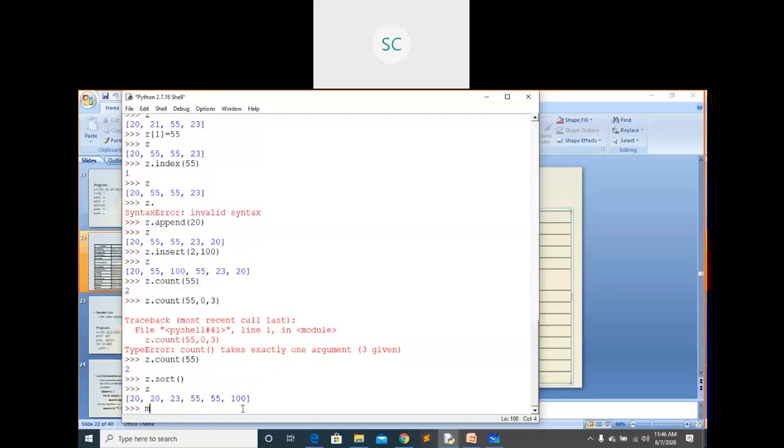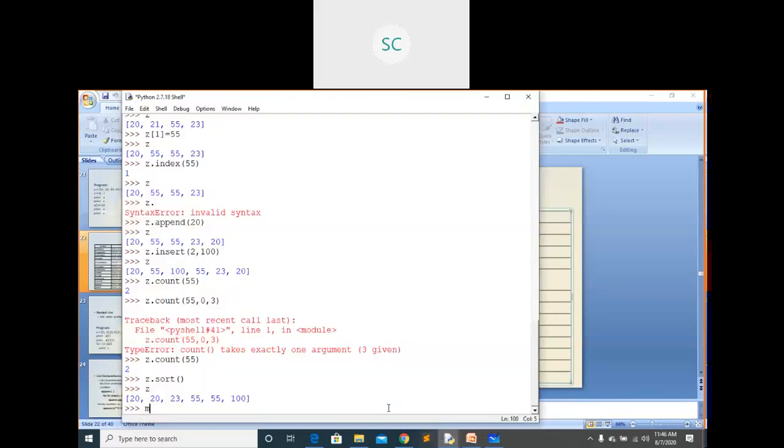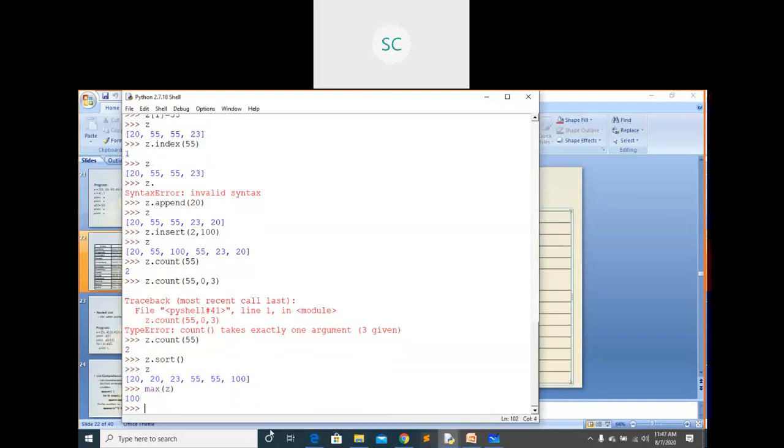Suppose z dot min, or else what is the syntax here? Min of list, right? Or else max, these are the built-in functions. Max of list is z, right? Then you will get 100, the maximum value from that list. Like this you can execute all the operations.